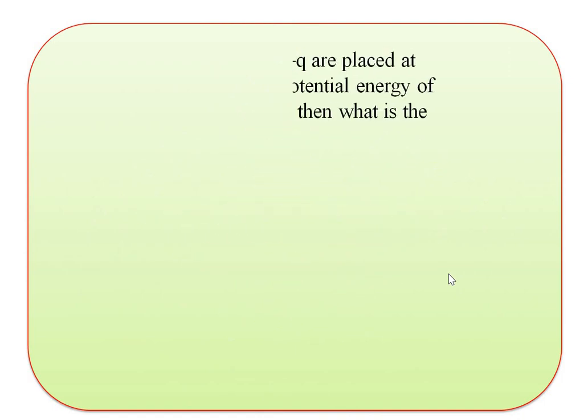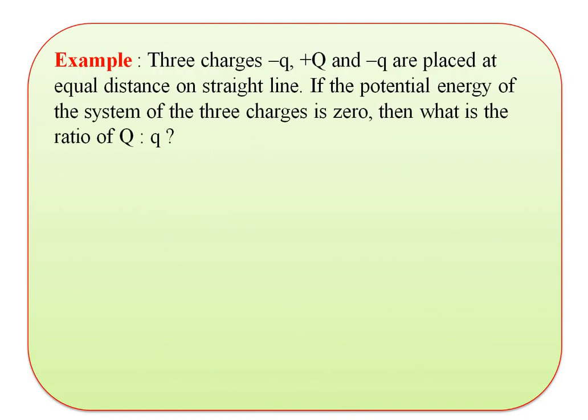Let's see one problem on this. 3 charges minus q, plus Q and minus q are placed at equal distance on a straight line. If the potential energy of the system of 3 charges is 0, then what is the ratio of capital Q to the small q? Let's see how to solve this problem.